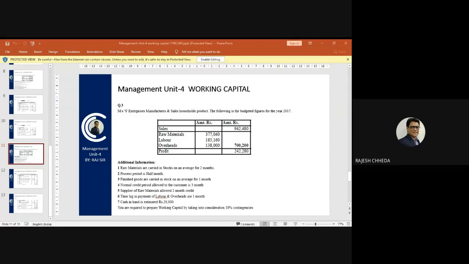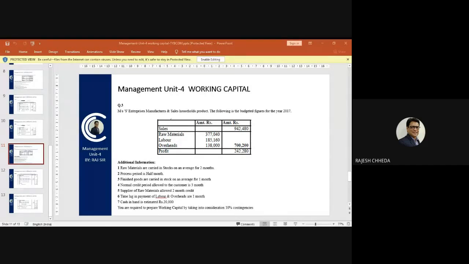So you being an accountant of Messrs S Enterprises, you are calculating estimated working capital requirement, and you will show this calculation to your director, to your manager, and based on that, company will be taking a decision that for this level of activities where we are estimating that sales will be 9,42,480 in the year 2017, where we are budgeting this cost and sales and estimating profit which is given in table.